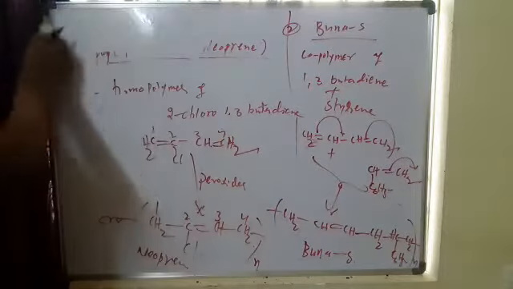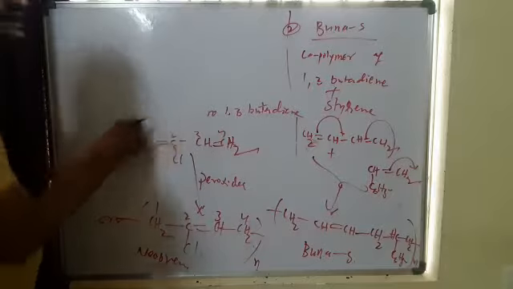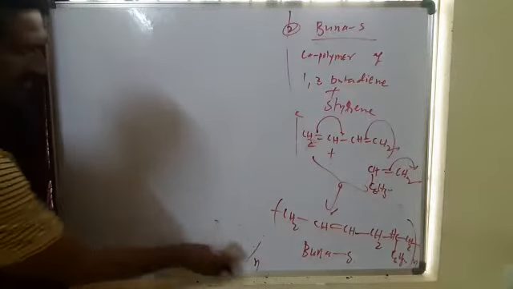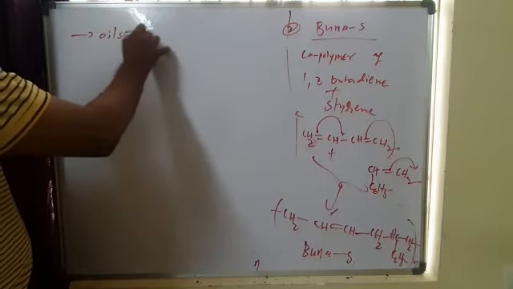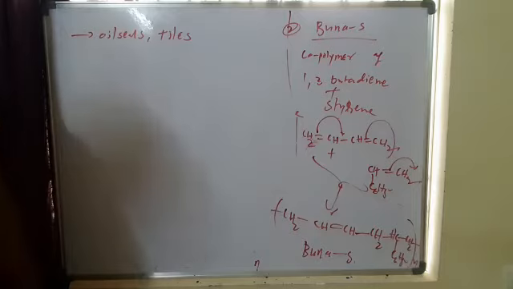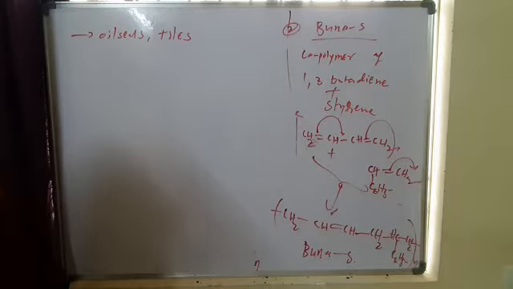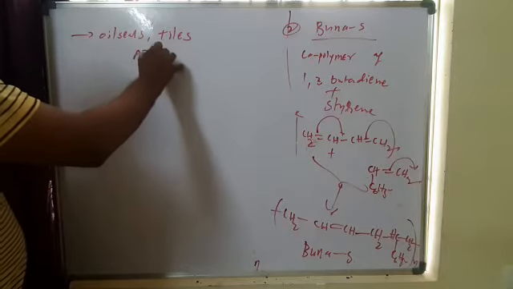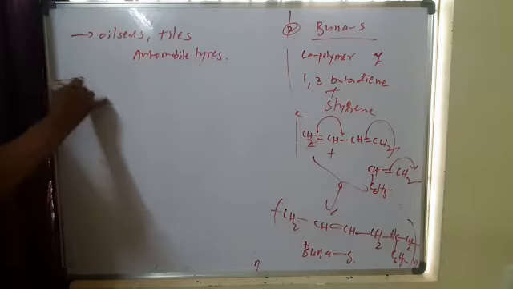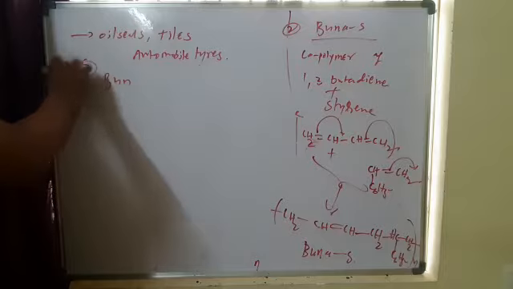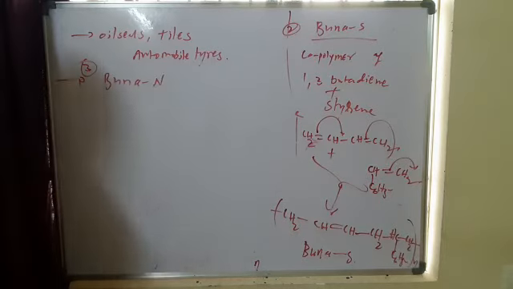So this is Buna-S, butadiene styrene. It is used in the preparation of oil seals and tiles, and some automobile tires are also prepared.